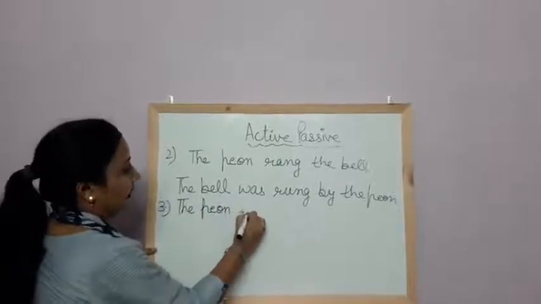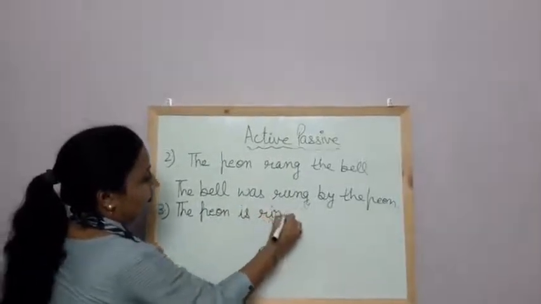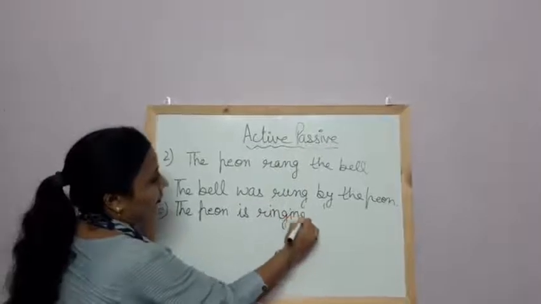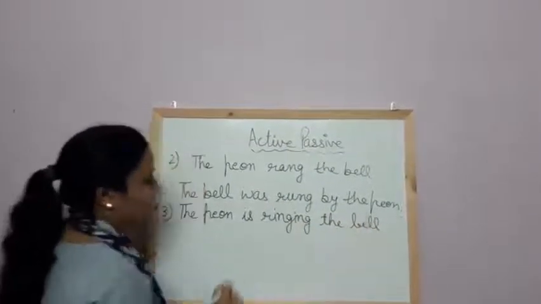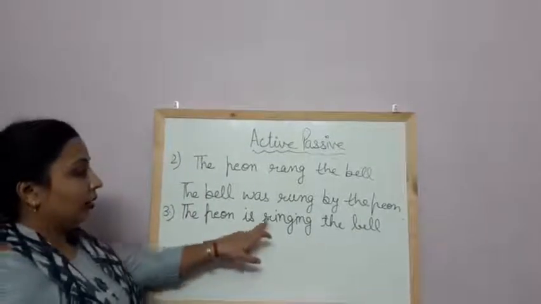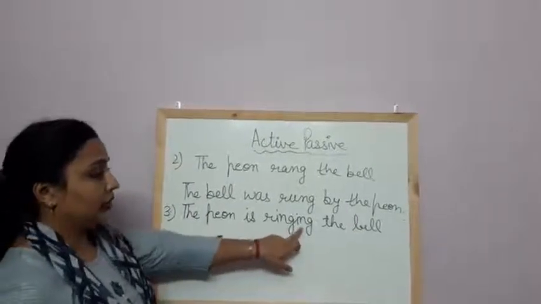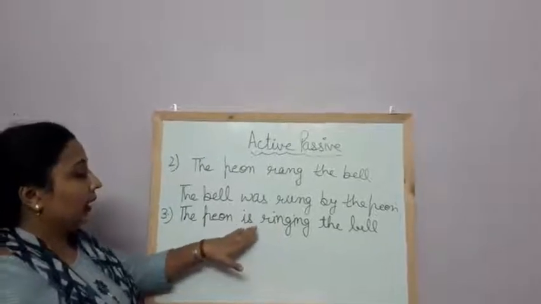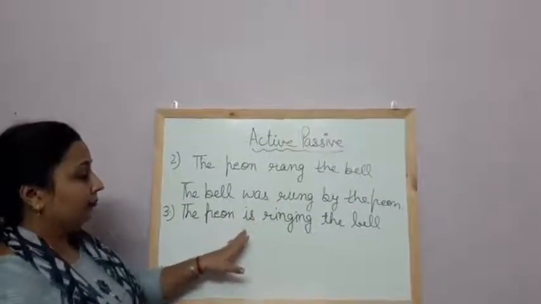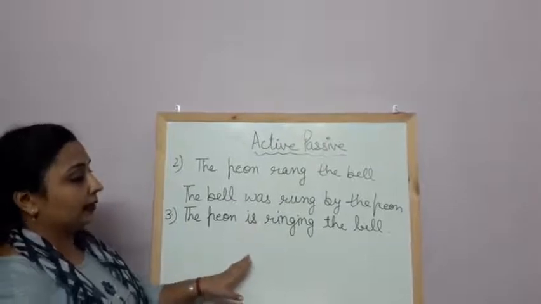If we are having a sentence in the present continuous tense, the peon is ringing the bell. Here we are having is, am, are, V1 and ing, meaning present continuous tense. Then we will add being with the helping verb is, am, are in the passive voice.